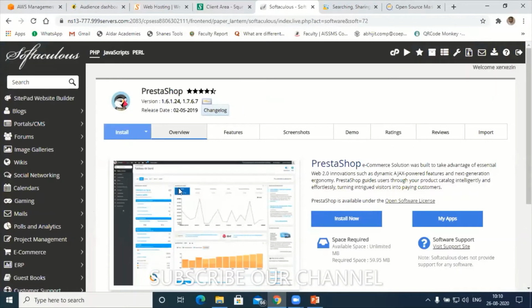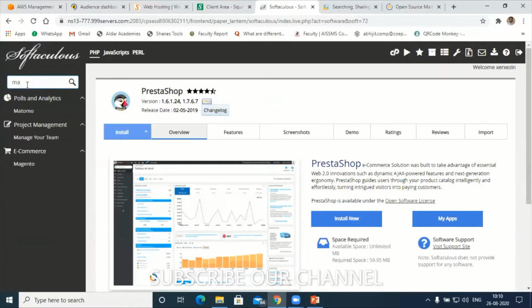Next, what you have to do is, on the left corner side, you'll get an option here. Plenty of options are available. Just enter Mautic. You can see if that service provider is providing that Mautic server to send bulk email, then we have the option using our websites. We can send bulk emails to our customers.